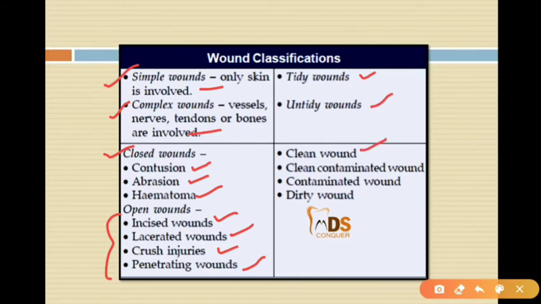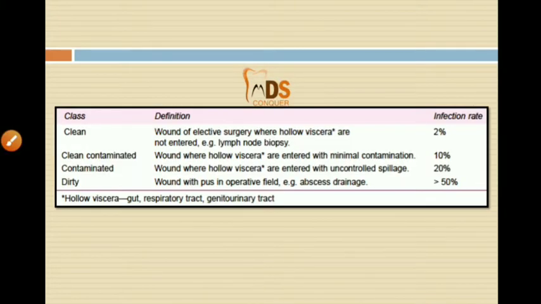And there is a clean wound, clean contaminated wound, and a dirty wound. So these are the types of wounds. So here in this table, the definition and the infection rate of each wound is given.